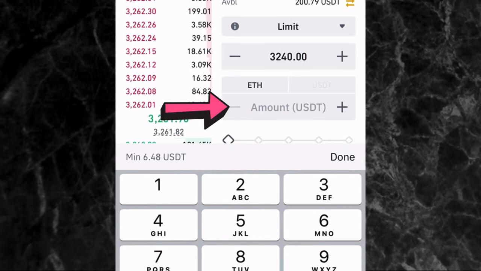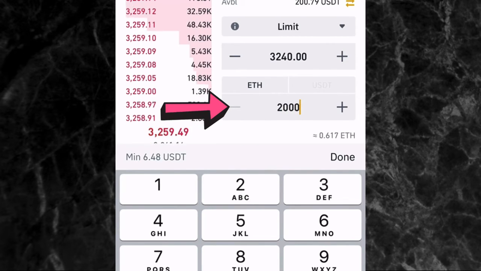And then the amount you're using to enter the trade. Now, the amount you're entering here is not the amount you are giving. It's the total amount. So that total amount will be the amount you want to drop multiplied by your leverage. So let's say, for example, I want to drop $100 for this trade. That means the amount I'm going to be entering here will be $100 times 20x leverage. That's $2,000. So I'll just enter $2,000 right here.